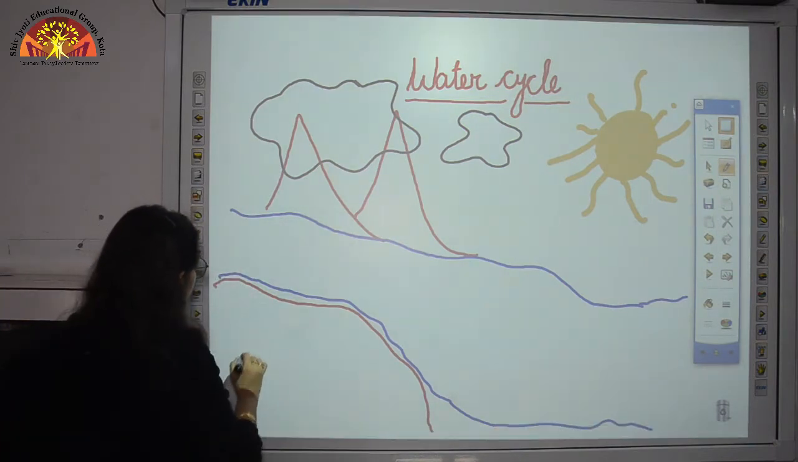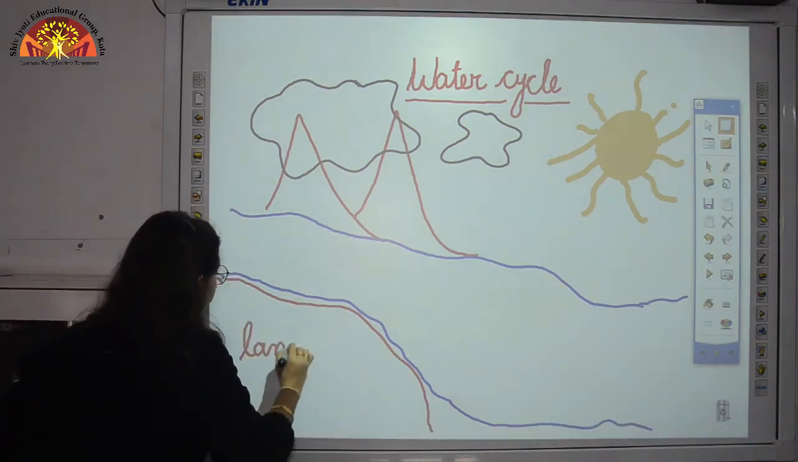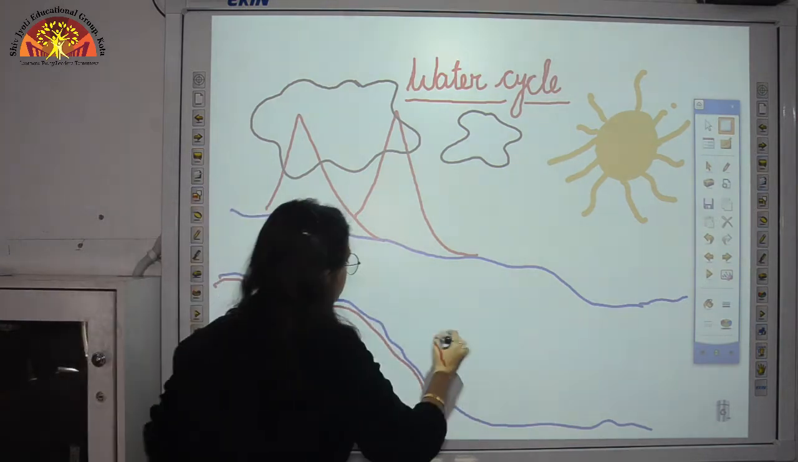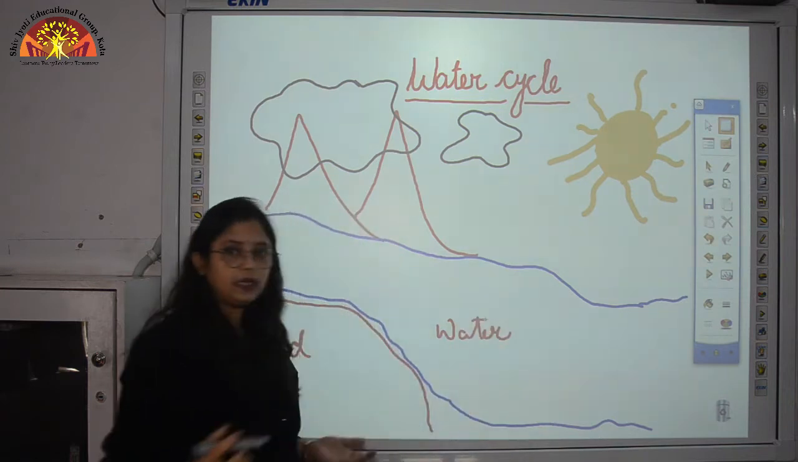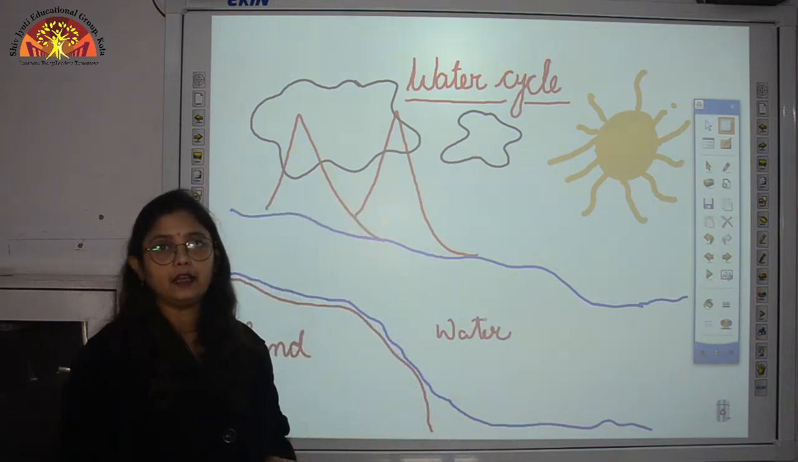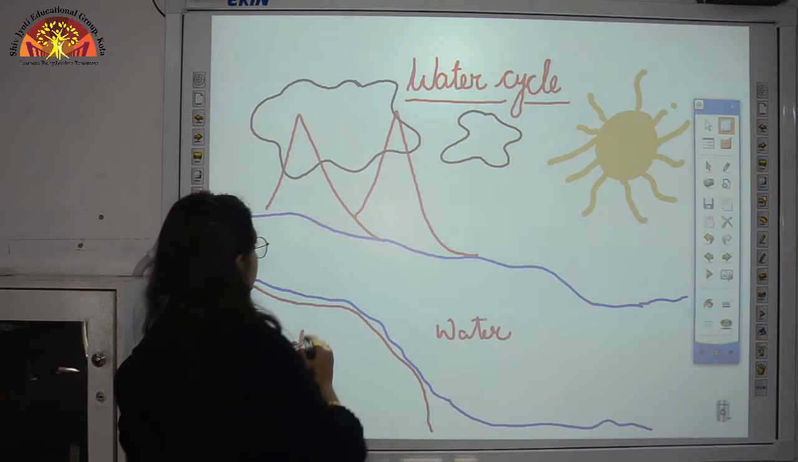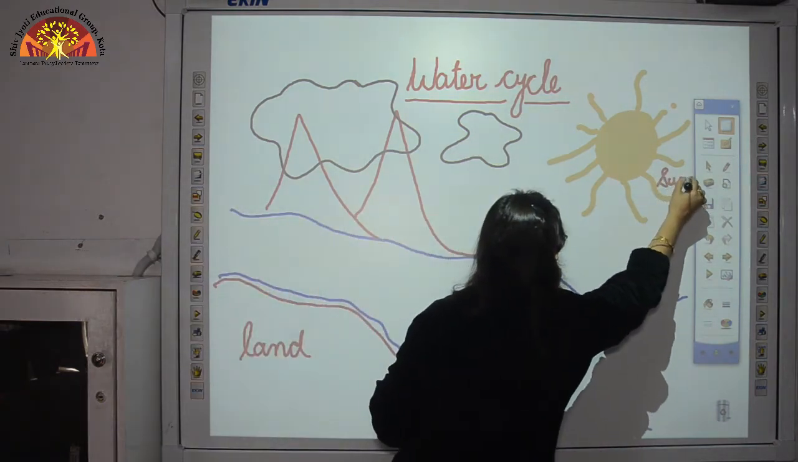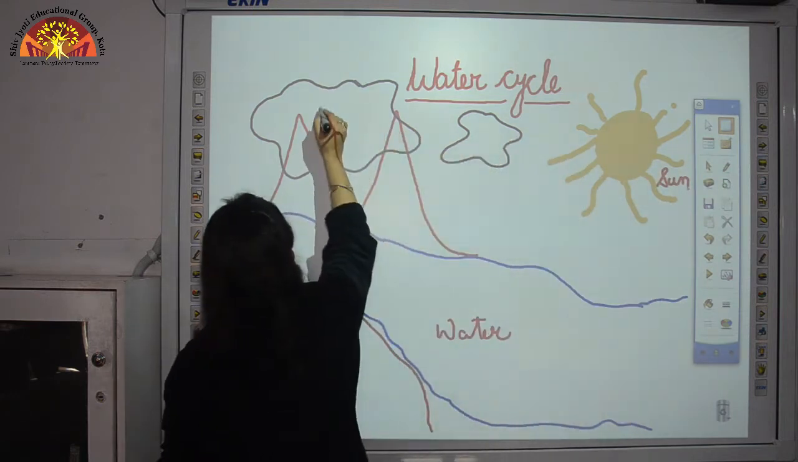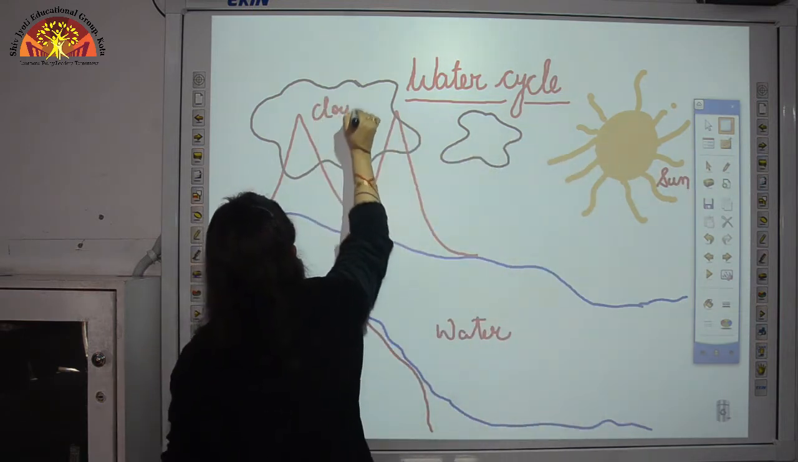First we will draw a part of land over here. Then this is a water body. It is filled with water. It can be anything, river, ocean, lake, pond, any water body. Now here this is the sun, and here I have made clouds.